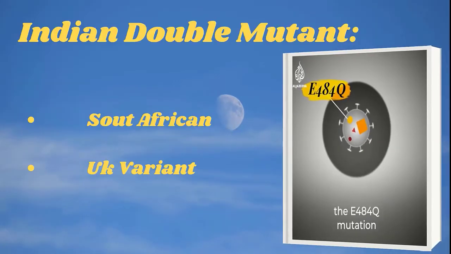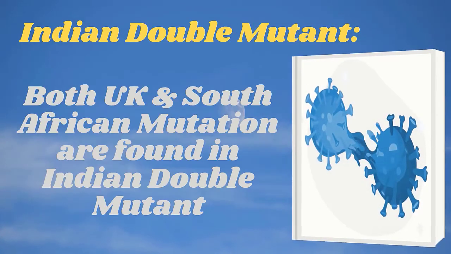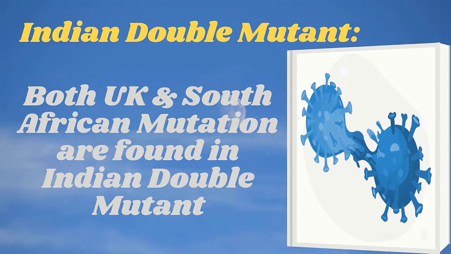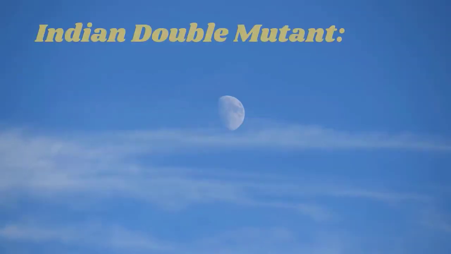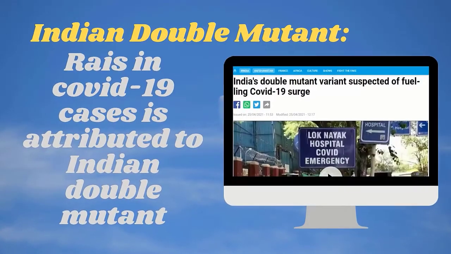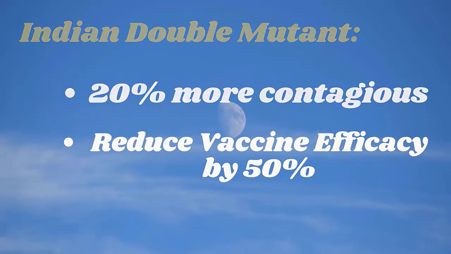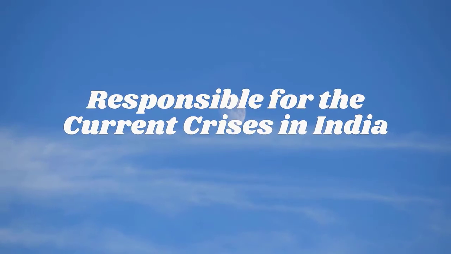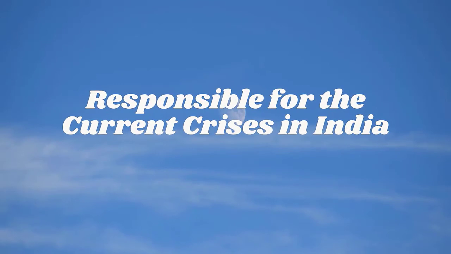These mutations are separately found in the UK and South African variants, but this is the first time that they have been reported together in the Indian double mutant variant. The current rise in the number of COVID cases in India is attributed to this double mutation. Researchers found that this variant is 20% more contagious and reduced the efficacy of the vaccine by 50%. This is why it spread more rapidly in India, resulting in a crisis situation across the country.